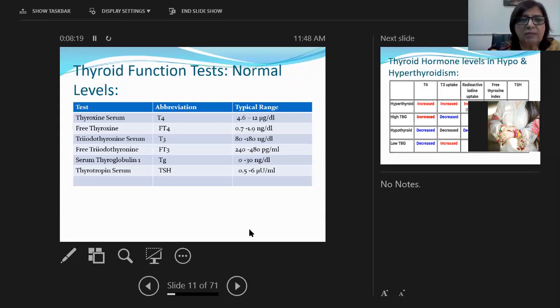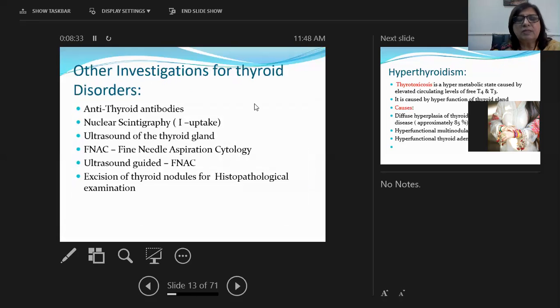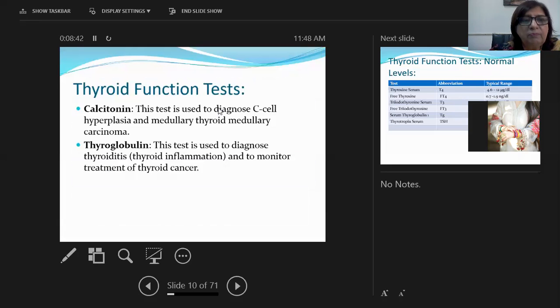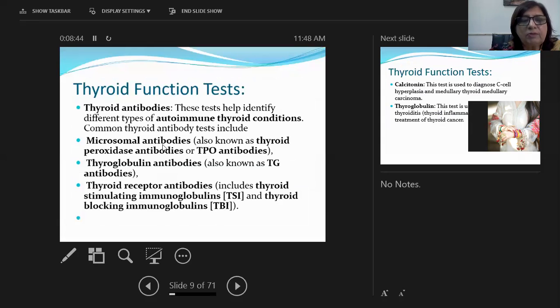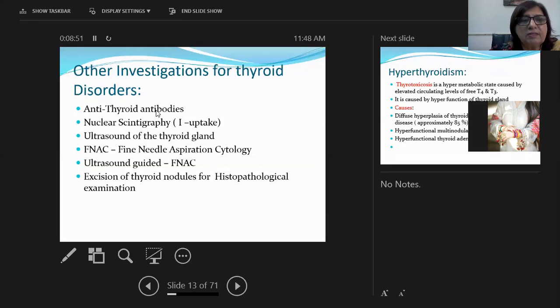So both these tables can be your Viva questions because they show the normal values of your thyroid hormones, and when these thyroid hormones get increased and when they are decreased. Other investigations, besides these hormonal tests, are anti-thyroid antibodies, which I have described. The thyroid antibodies are microsomal antibodies, thyroglobulin antibodies, and thyroid receptor antibodies. We can estimate these antibodies in the serum.